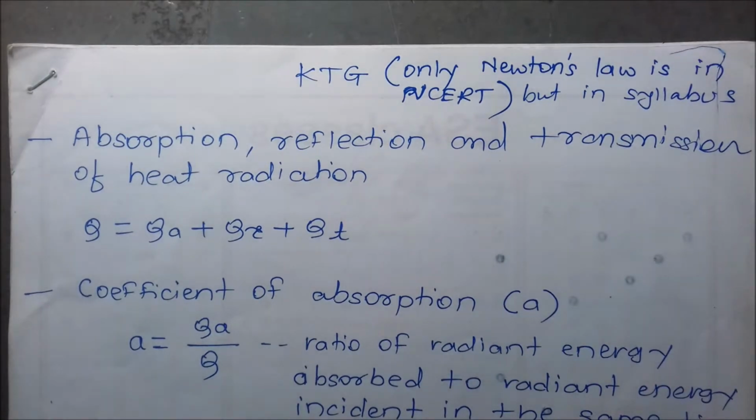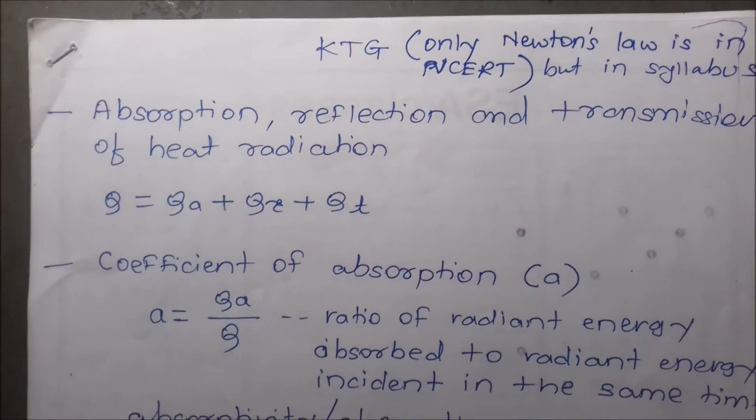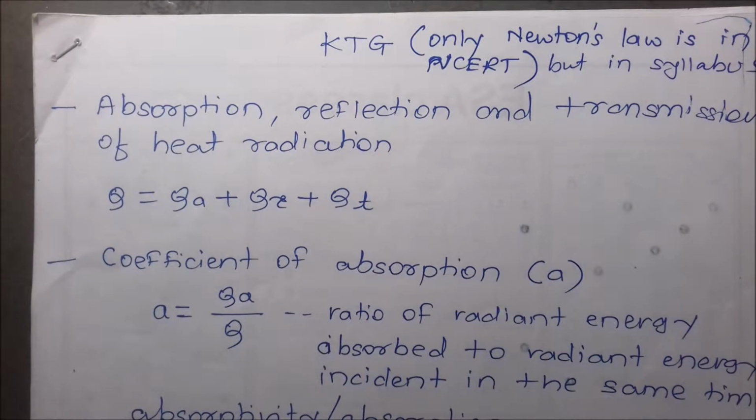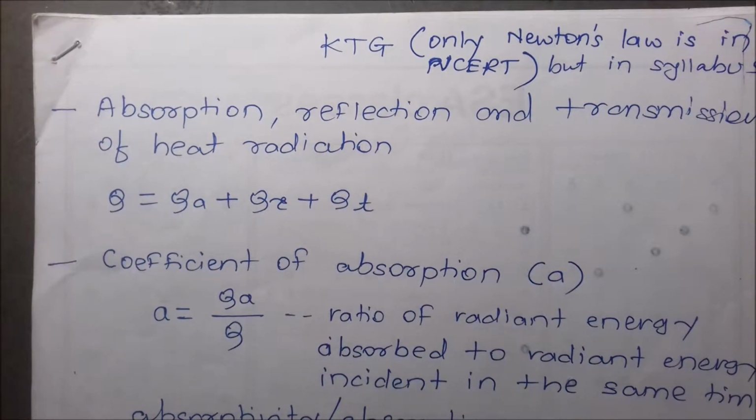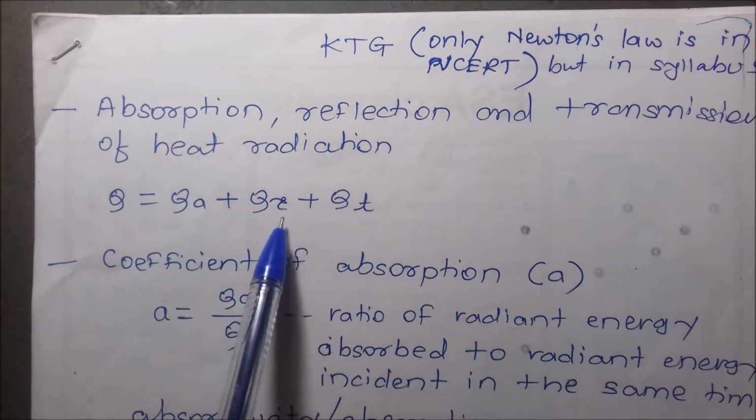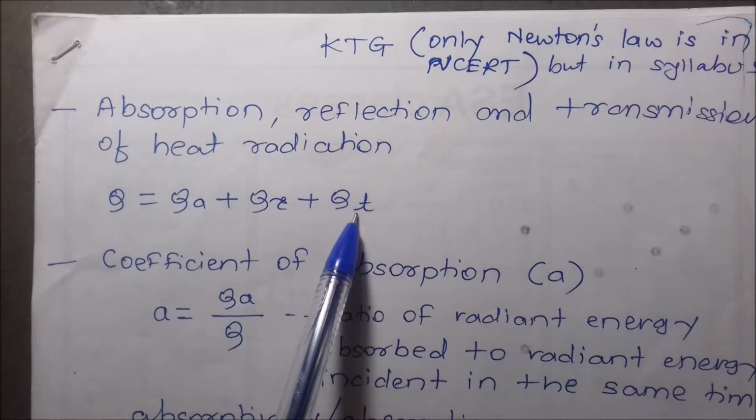Kinetic theory of gases, second part. Absorption, reflection and transmission of heat. If Q is the incident radiant energy, then QA, QR and QT are the absorbed energy, reflected energy and transmitted energy.